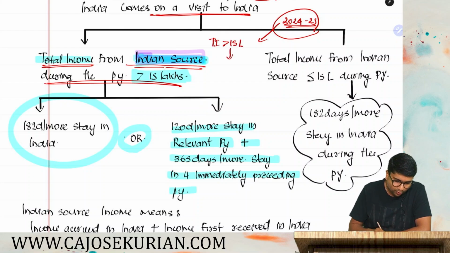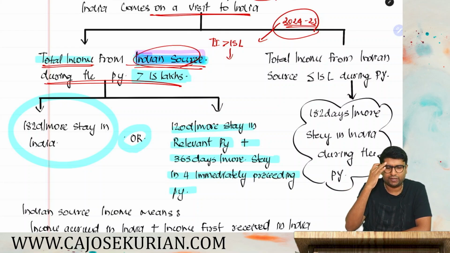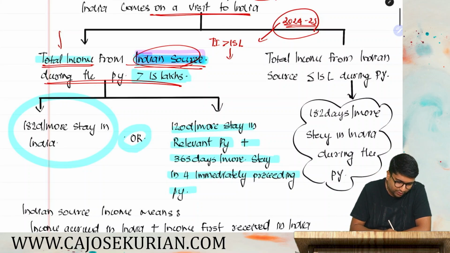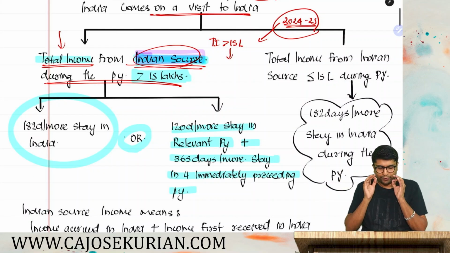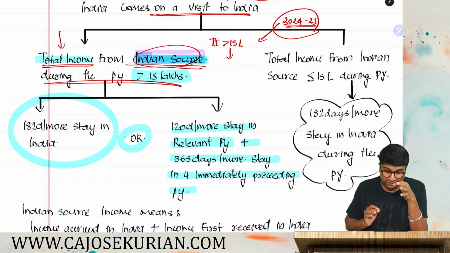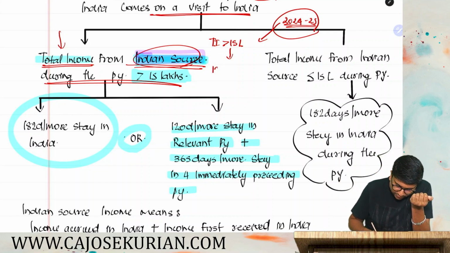How to compute the total income from Indian source, that I will tell you later. Okay, for the time being, total income from Indian source, that simply means his Indian income. Okay, but there is a definition for the word total income from Indian source that we will deal with later. So if total income from Indian source exceeds 15 lakh, then you have to check whether he has stayed in India for 182 days or more.